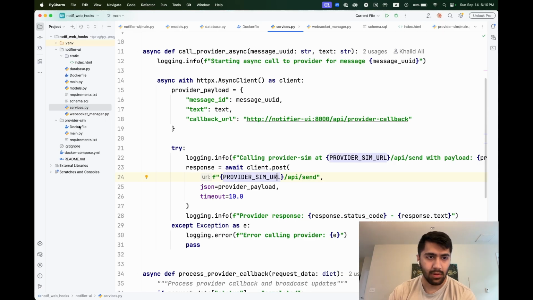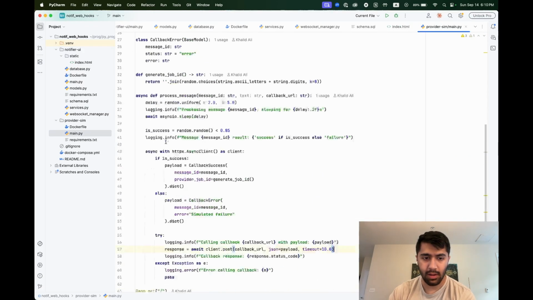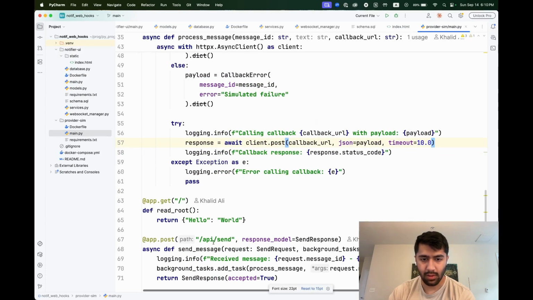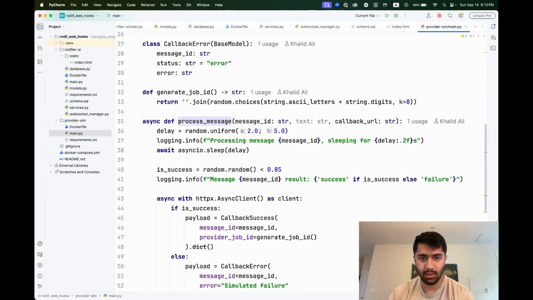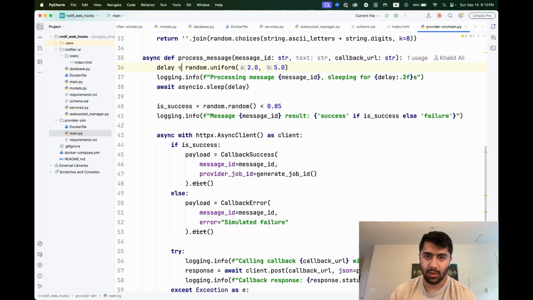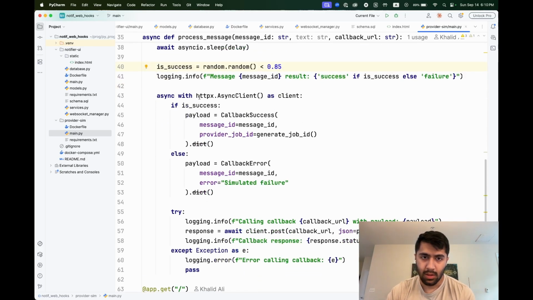So similarly, if we go into the provider and we check out the route, this is our send message route here, and you'll see it's adding a background task, process message, which is this. To simulate the provider, we have a 2 to 5 second delay, and then about 85% of the time we'll return with success. Otherwise, we'll get an error, and you'll see that being sent.